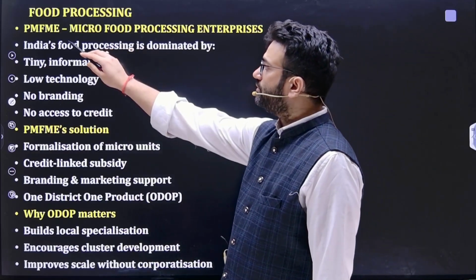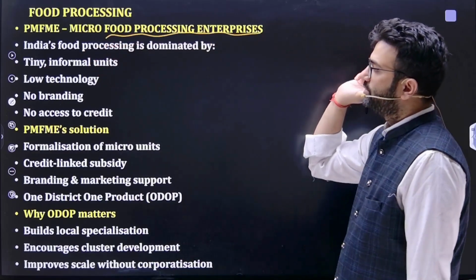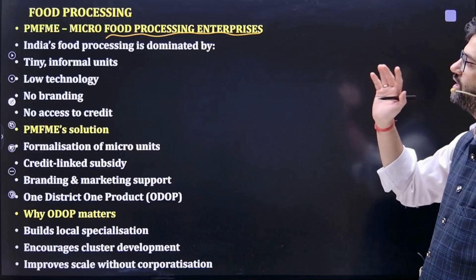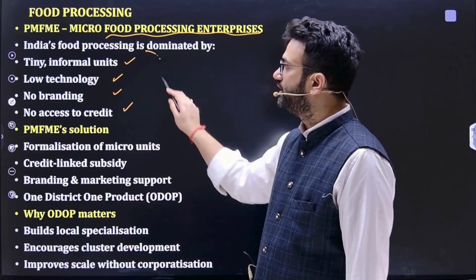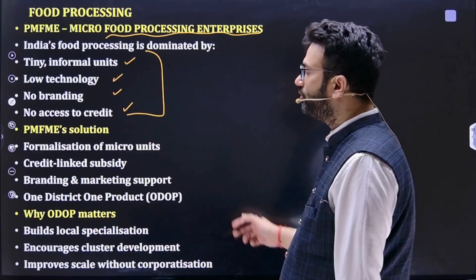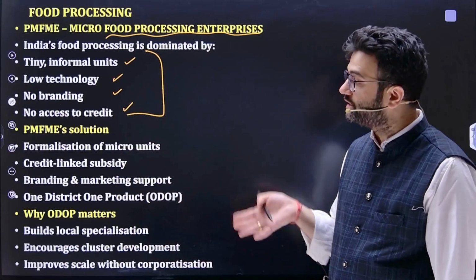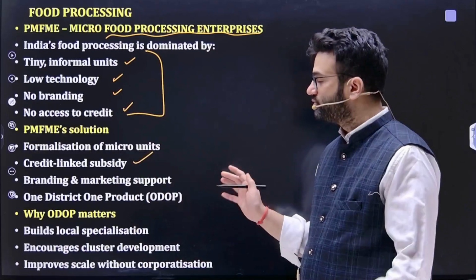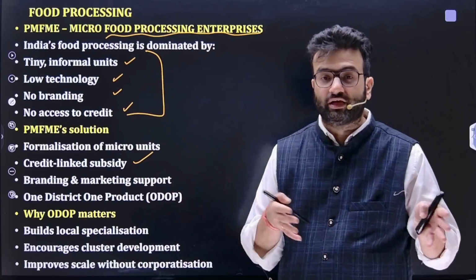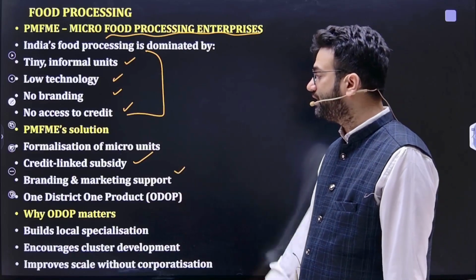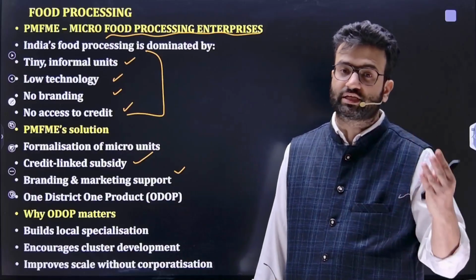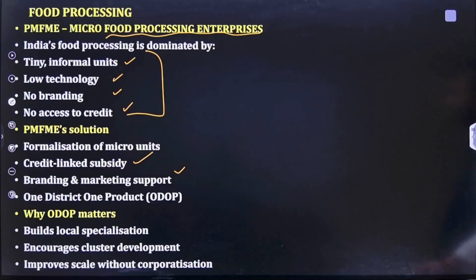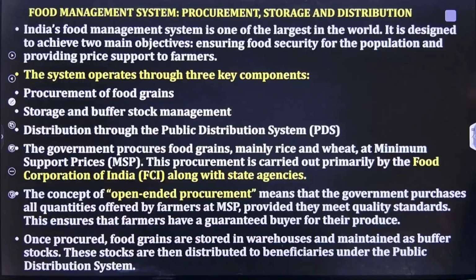Pradhan Mantri Micro Food Processing Enterprises, focusing on tiny informal units, low technology units, no branding, and no access to credit. These are the major problems. So it provides the solution through a formal scheme so that they get loans on a timely basis and through formal sources, credit linked subsidy so that banks should not have any problem regarding giving the loans, branding and marketing support, and promoting one district, one product so that even the local district products should get good scale and export. So ODOP builds local specialization, encourages cluster development, and improves scale without corporatization.